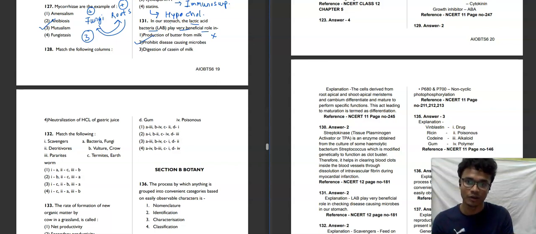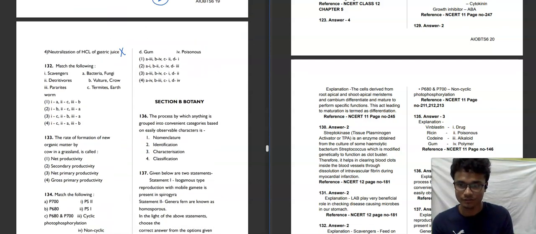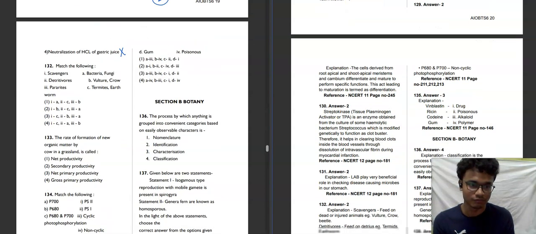Second option. Now we will also read the other options. Digestion of casein of milk: lactic acid bacteria doesn't help in digestion of casein of milk. It is basically children who have this kind of enzyme which helps in digestion of casein of milk. Then neutralization of HCl of gastric juice: lactic acid bacteria does not have any alkaline property that would neutralize the hydrochloric acid of gastric juice. So basically these are all wrong. The second option will be our correct answer for this question. Moving towards the next question, 132.